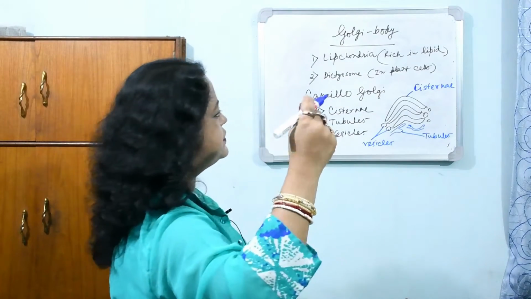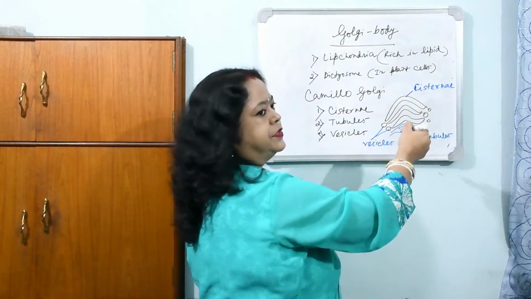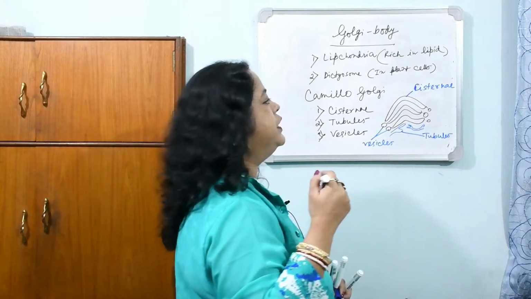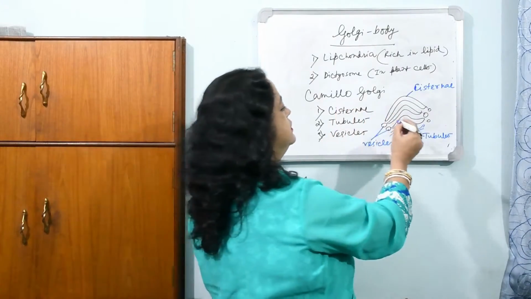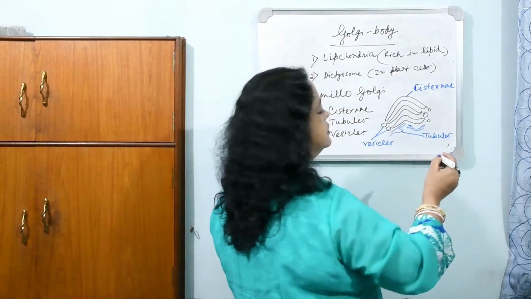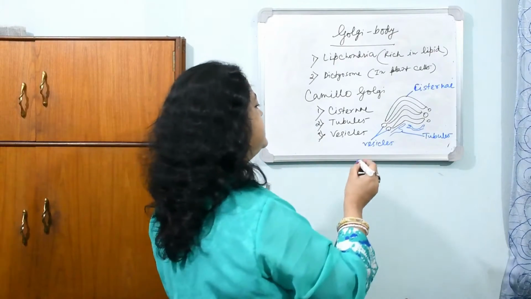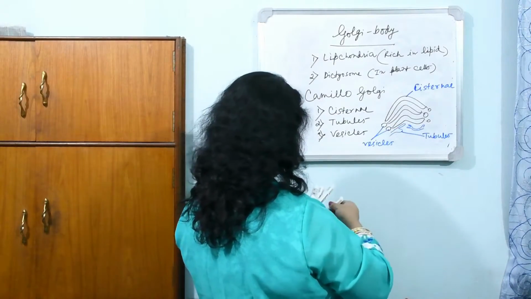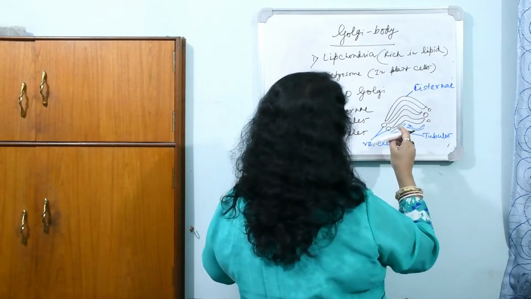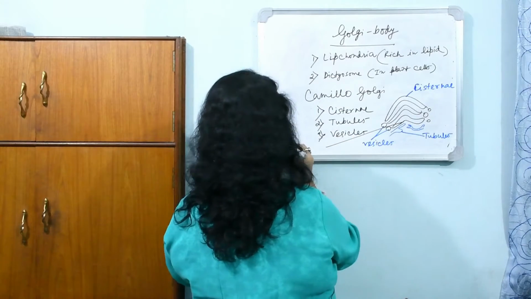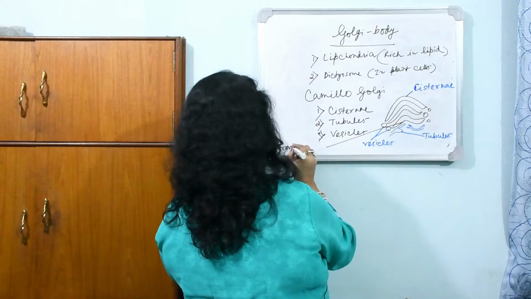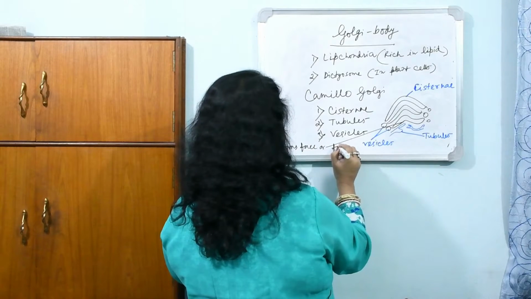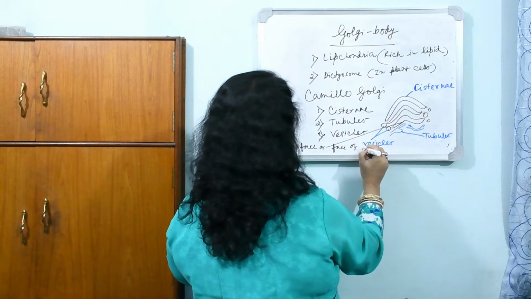Now, the cisternae has 2 faces. One is concave face, another is convex face. The concave face, that is this one toward the cell membrane, is known as trans face or maturing phase, or phase of maturation.